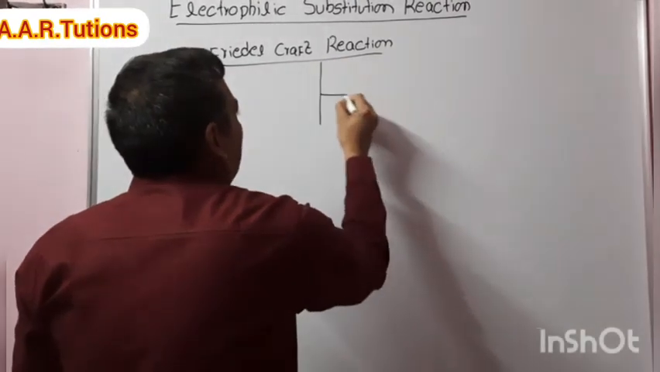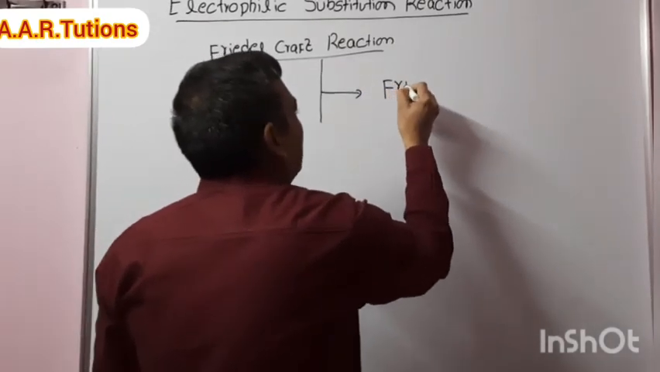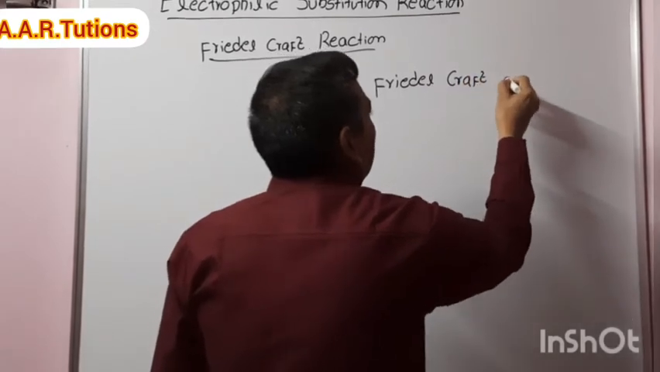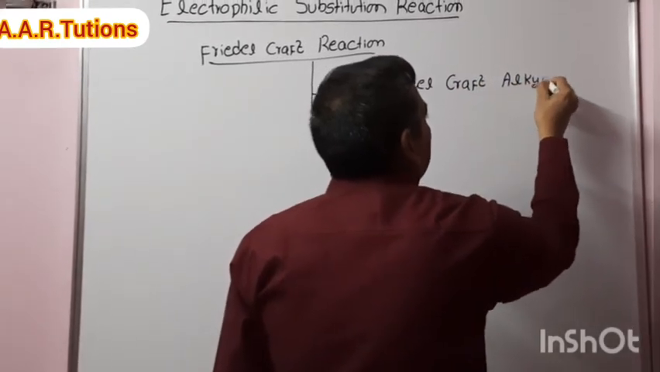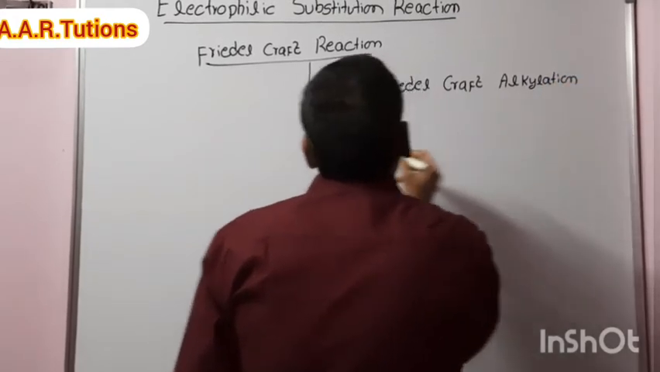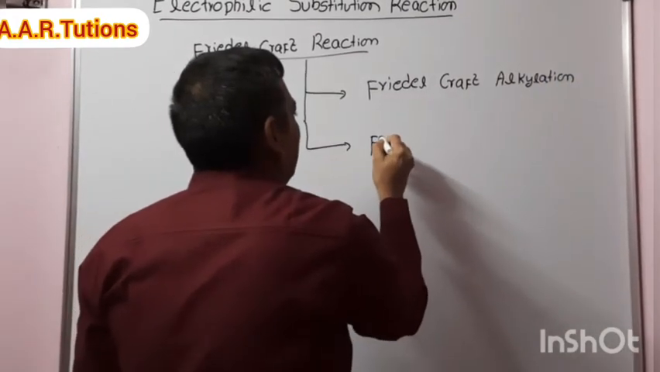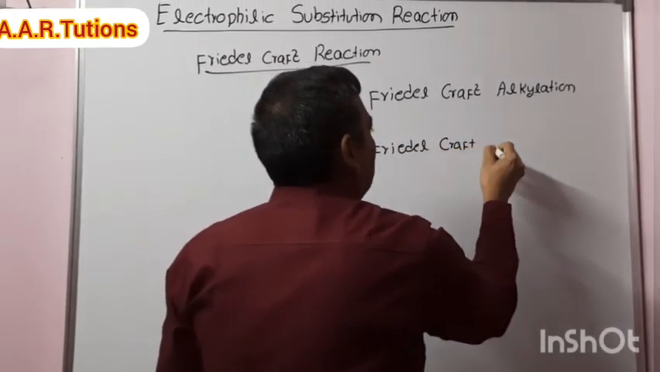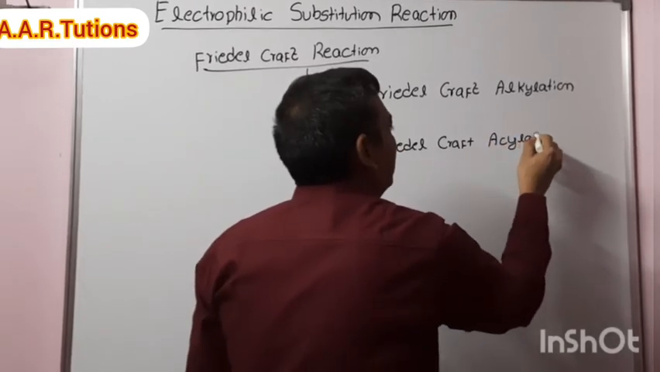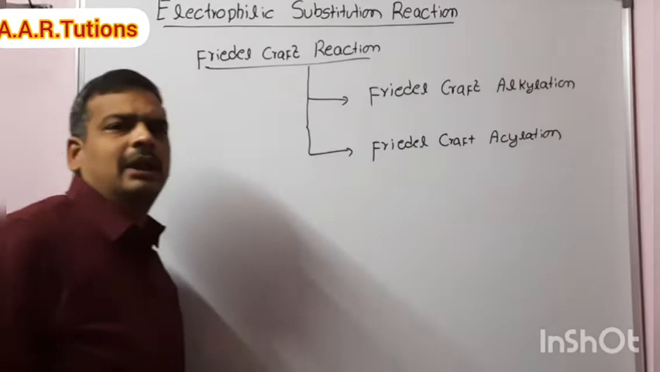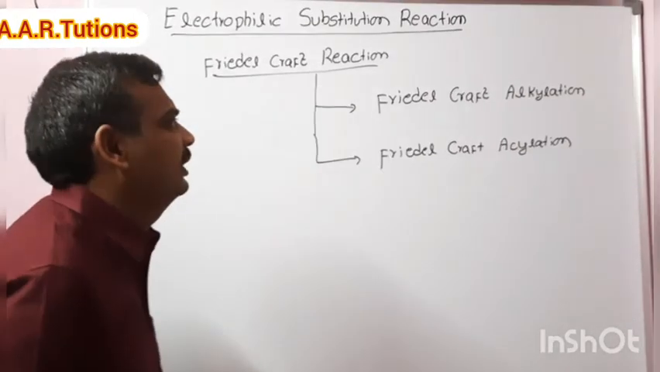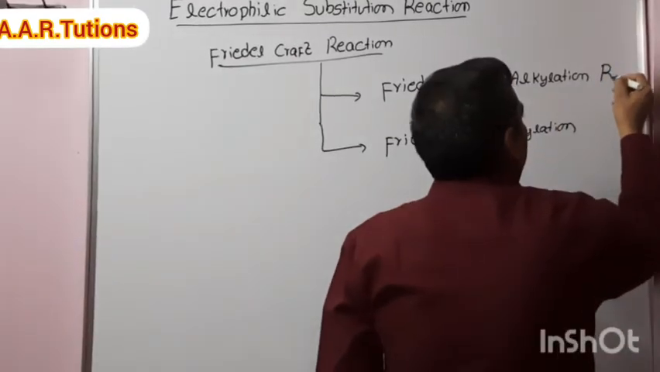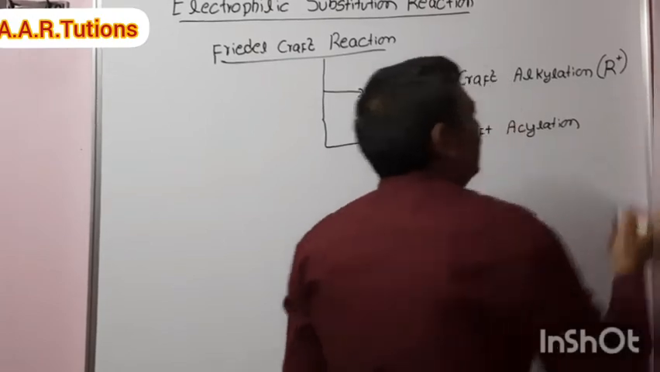Friedel-Crafts reactions are of two types: the first is Friedel-Crafts alkylation, and the second is Friedel-Crafts acylation. So Friedel-Crafts alkylation and Friedel-Crafts acylation are the two types of Friedel-Crafts reaction. In Friedel-Crafts alkylation, R plus, a carbocation, is the electrophile.